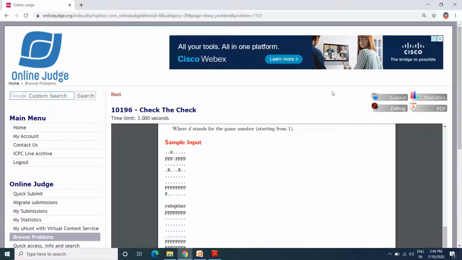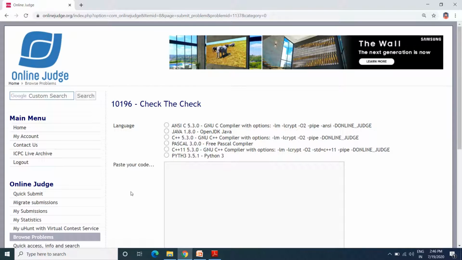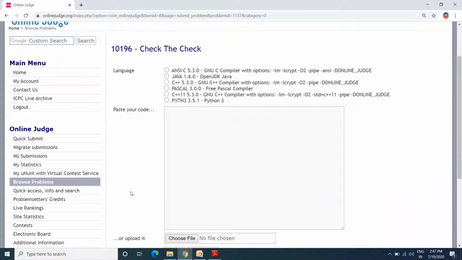Now if your solution is ready, once you implement your logic, you can submit by clicking on the submit button. Once you click on the submit button, it will open the next window, which mentions which language you can use to submit your solution.